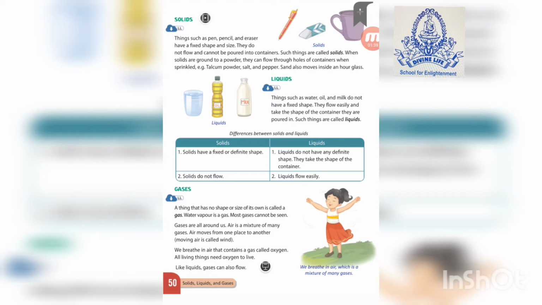Now liquids are nothing but things which can flow, जो चीज़ें बह सकती है, ठीक है, फ्लो हो सकती है. These things are called liquids, like milk, oil, any kind of beverage. Okay. Next, moving to the gases. Gases, we are surrounded by so many gases. In our surrounding there is so much gas, a mixture of gases. Through that mixture of gases we inhale oxygen to live. Gases also do not have any shape or size. Liquids, they do not have their own shape, but they can take the shape of the container.